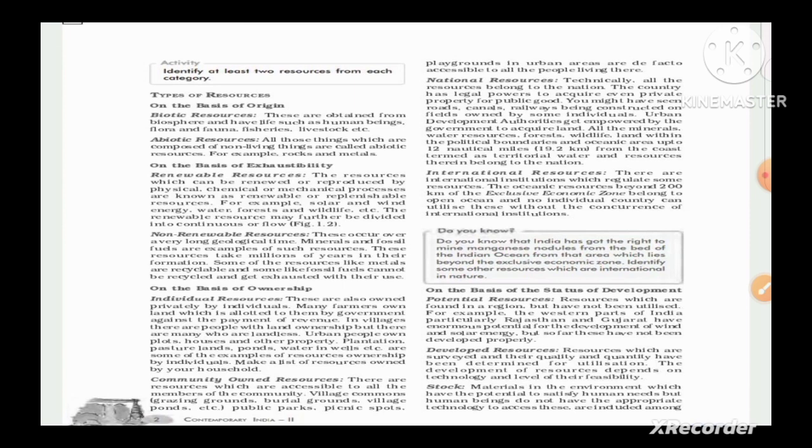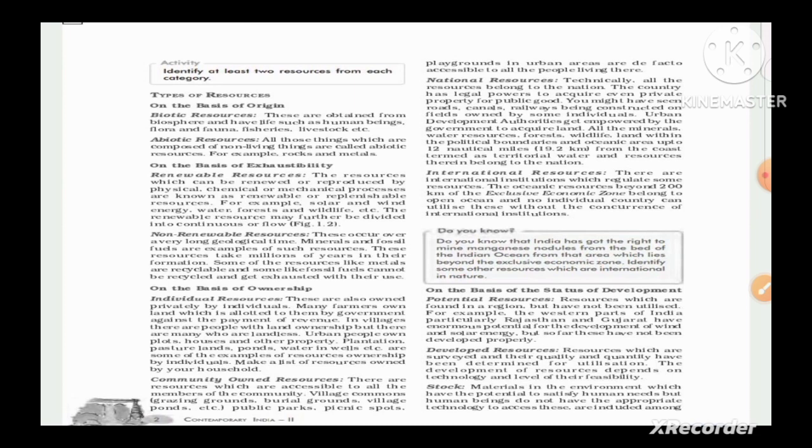Urban people own plots, houses, and other properties. Plantation, pasture land, ponds, water wells, etc. are some of the examples of resources owned by individuals. So this is the definition of individual resources. For example, we own our private property, like we have houses. Nowadays we can own islands also. So all this comes in the individual resources which we can use.